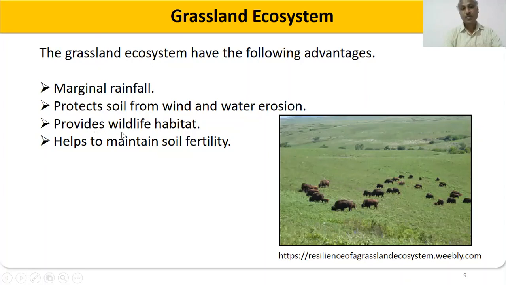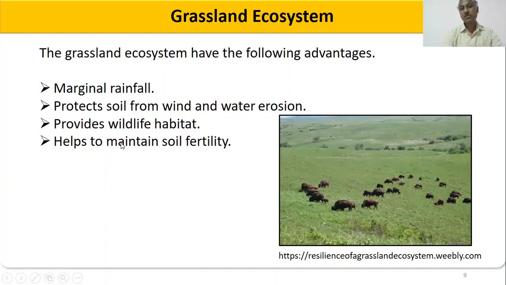The third point is that it provides wildlife habitat. In this image you can observe a large number of wildlife animals living there and consuming their food, so it balances the environment.